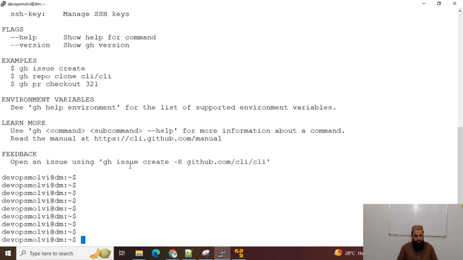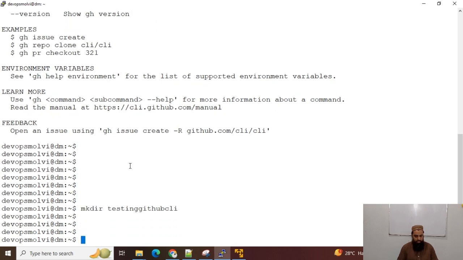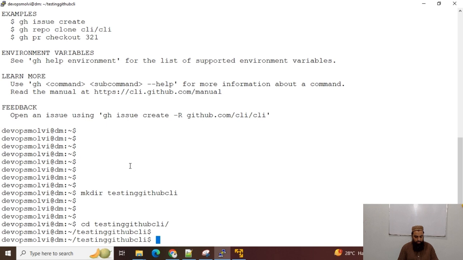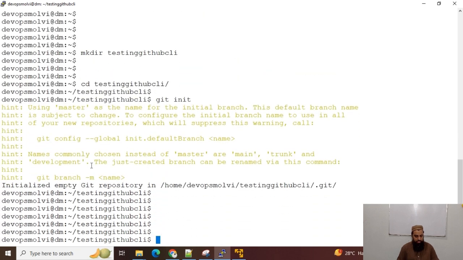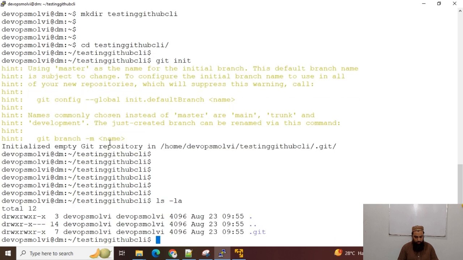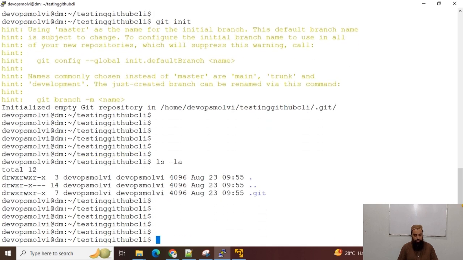So now let's create an empty repository, mkdir testing-github-cli. Now this is my new empty repository. I will initiate it, and now you can see we have initiated this local repository.